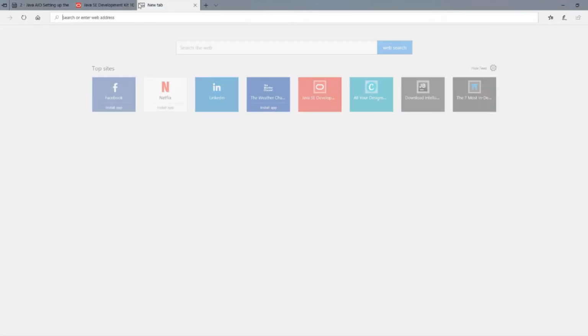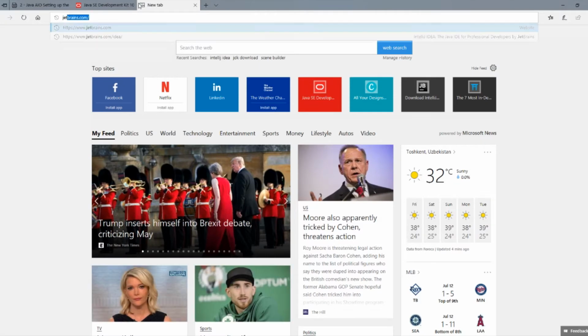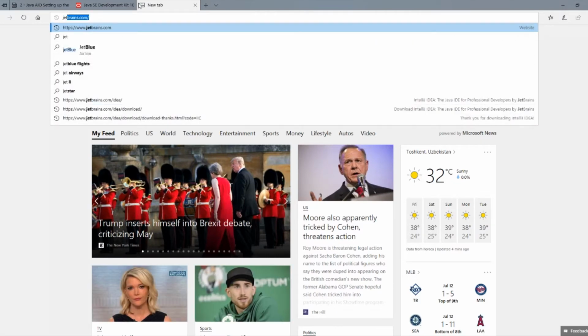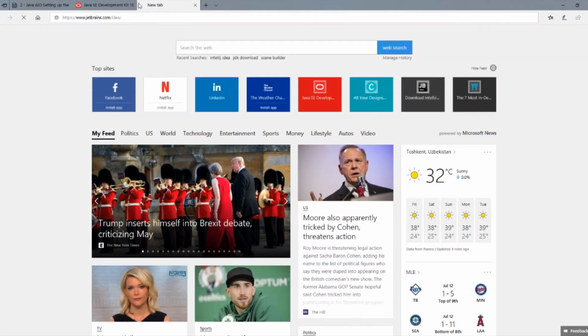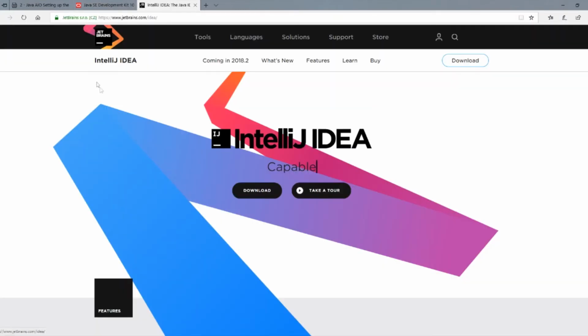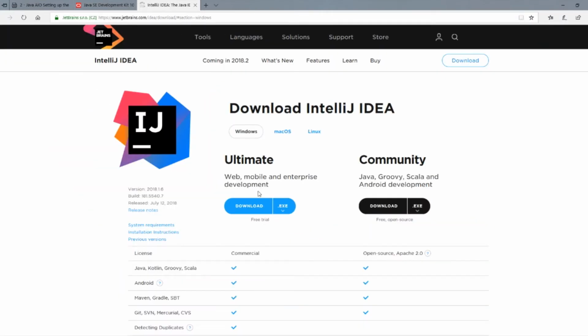The second thing is IntelliJ IDEA. For this we go to JetBrains IDEA, jetbrains.com/IDEA, click download. As you can see here, there are two versions of IntelliJ, Ultimate and Community. The Ultimate is paid version with tons of functions and features for enterprise level programming. The Community Edition is absolutely free and open source and also meets all requirements for our course.